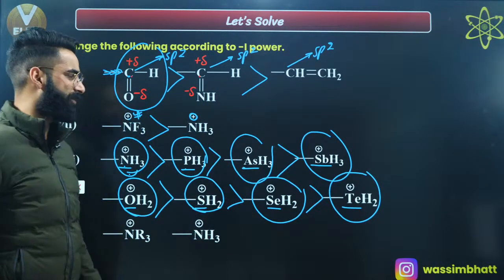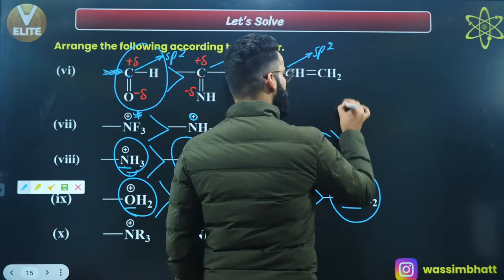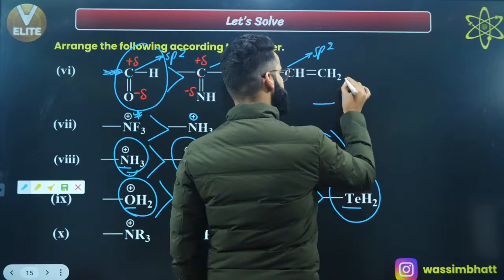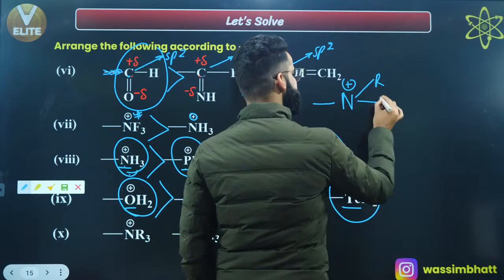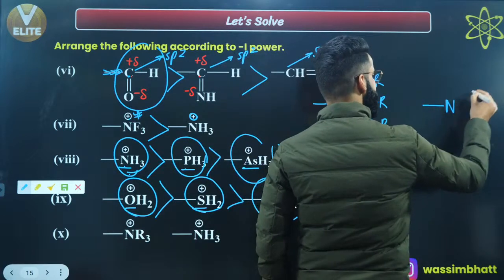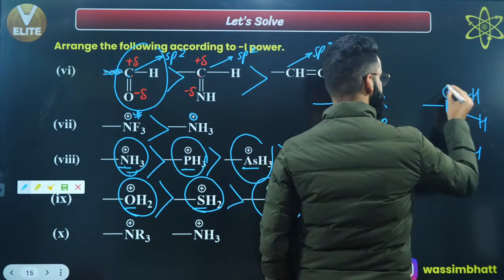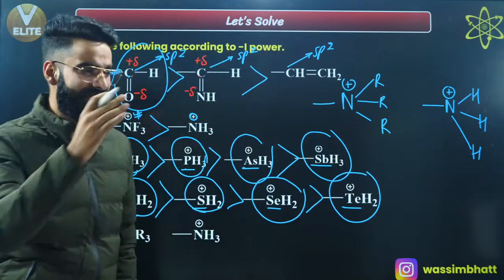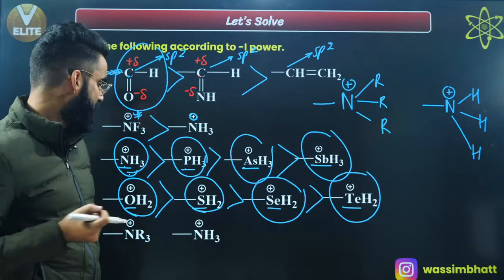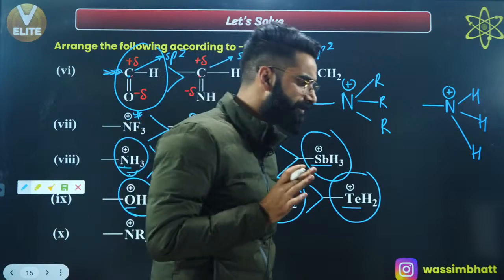NR3 positive, NH3 positive. It's again a very simple case, but this is the slight exception over here. We have got nitrogen. This is attached with a carbon chain. There is a positive charge on nitrogen. This is R, this is R, this is R. Then we have got NH3 positive as well. This is N, this is H, this is H, this is H. Nitrogen carrying the positive charge. In the last session, if you remember, what does R mean? R means alkyl group, any alkyl group.